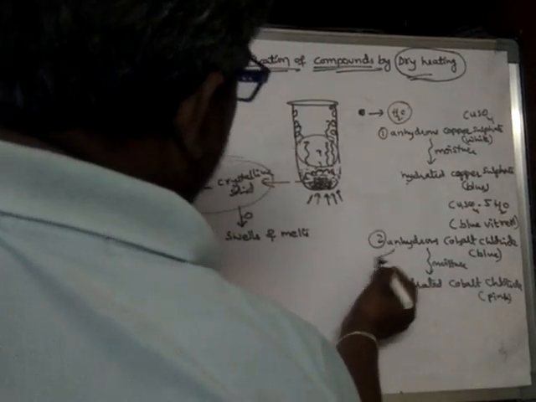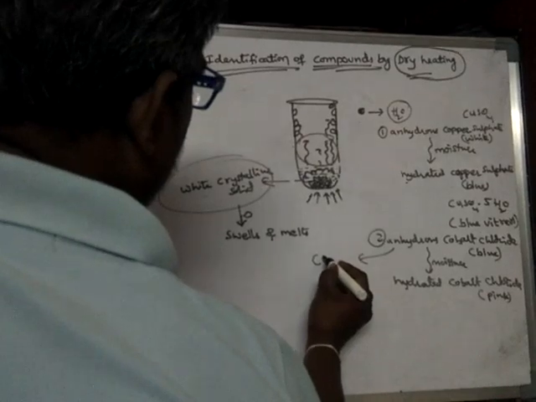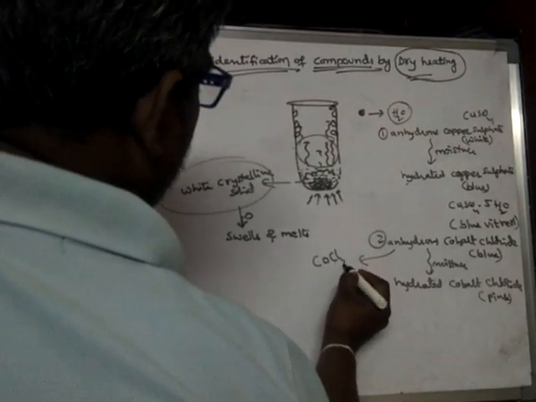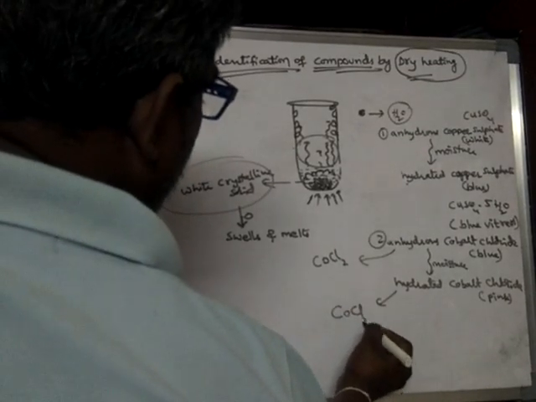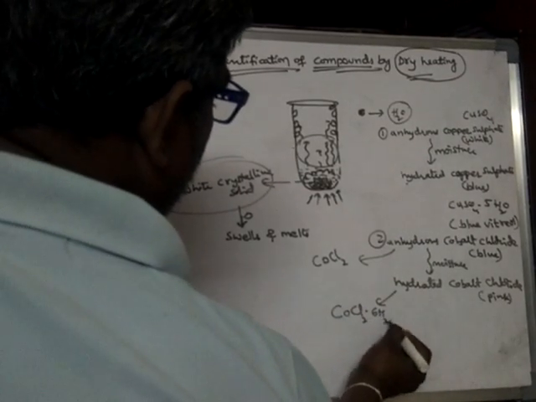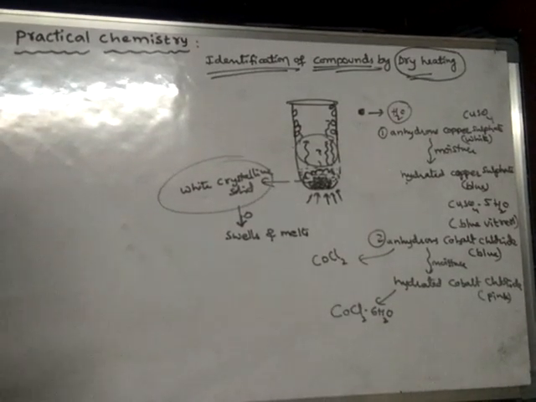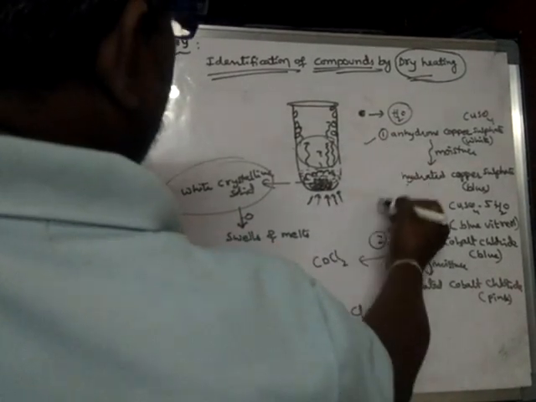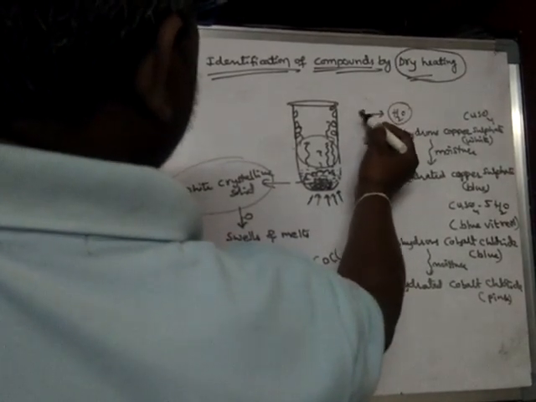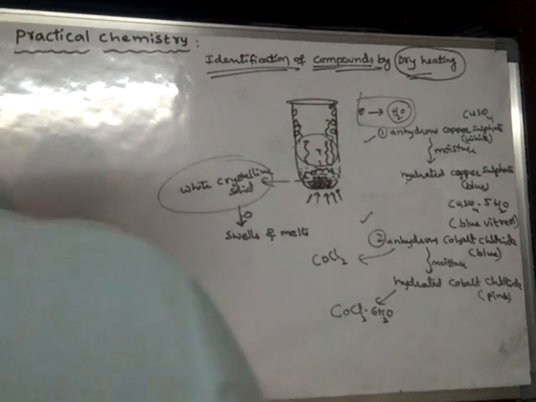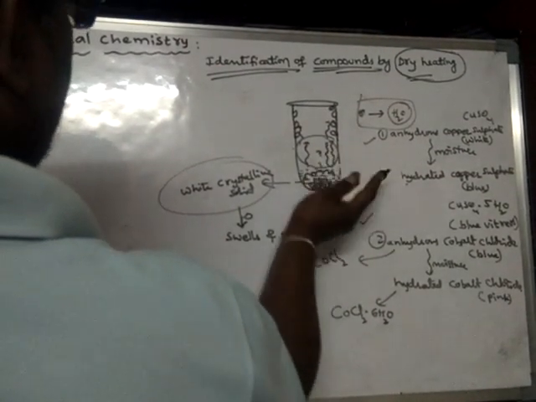The formula of cobalt chloride is CoCl2, but here it is CoCl2.6H2O, called hydrated cobalt chloride. These two substances help us identify the given liquid as water. So it is understood that water vapor is evolved.